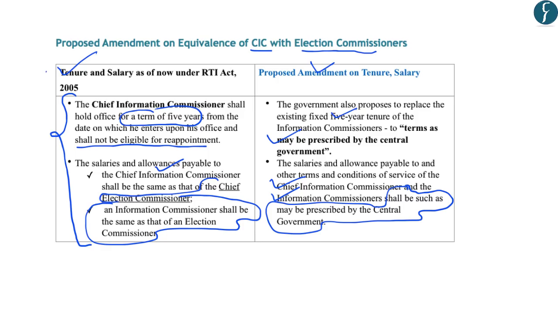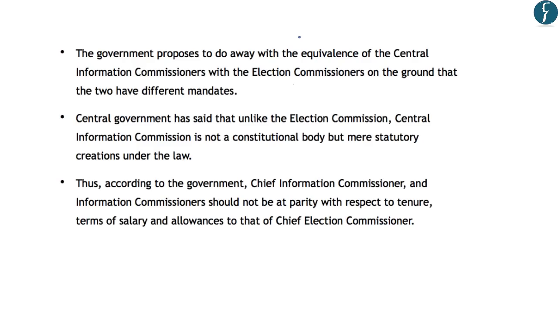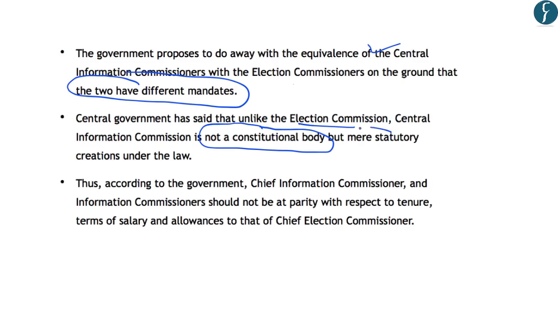So these are the changes which have been proposed on the equivalence of Chief Information Commissioner with that of Election Commissioner of India. Now, the reasons provided by the government in doing away with the equivalence of the Central Information Commissioner with that of Election Commissioners is that these two bodies have two different mandates. Further, the central government has said that, unlike the Election Commission, the Central Information Commission is not a constitutional body and it is just a statutory body.